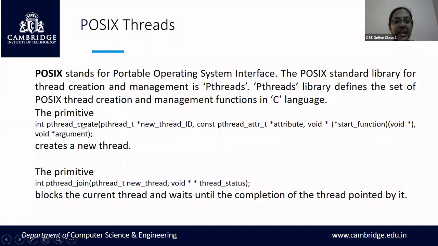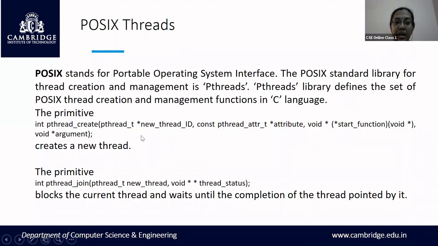And what are those primitives? A primitive is nothing but a function or a statement that is used. So you have two different examples here with respect to POSIX, that is Portable Operating System Interface, to create a thread and to make a thread wait. This is a library function, int pthread_create. This is a primitive that is used to create a thread in POSIX, and it takes three different parameters.